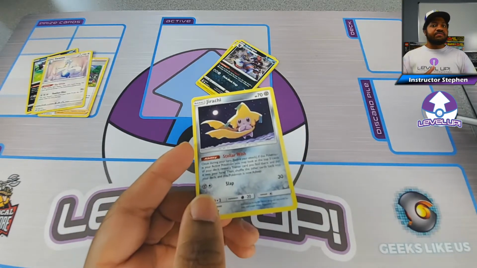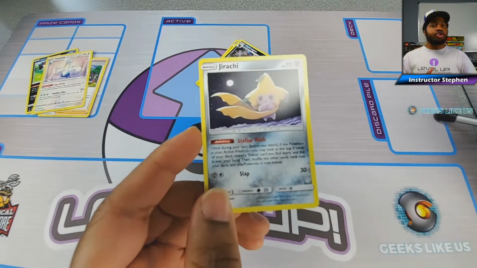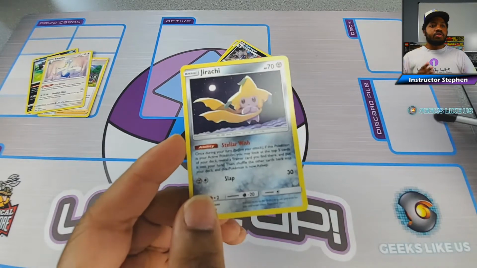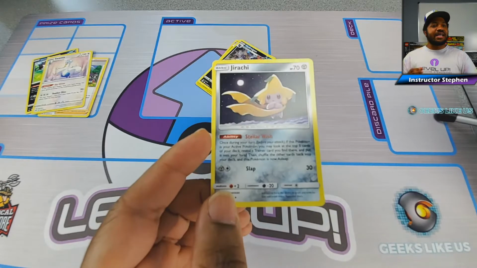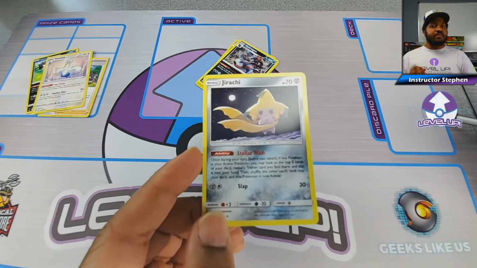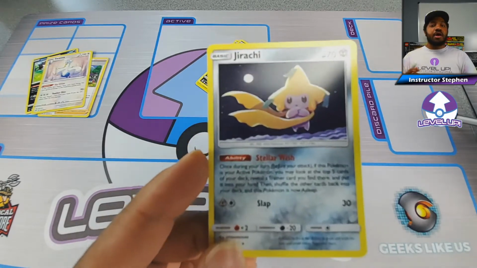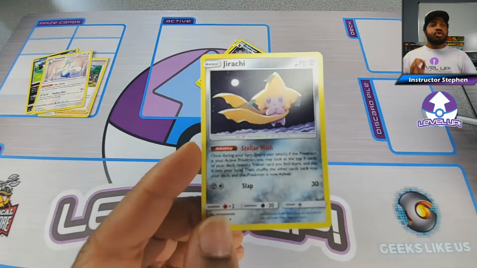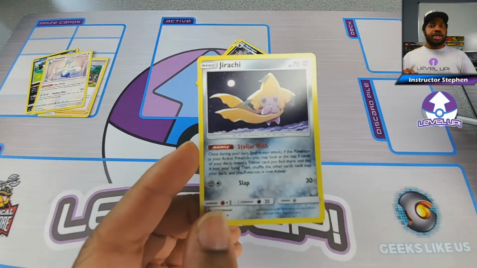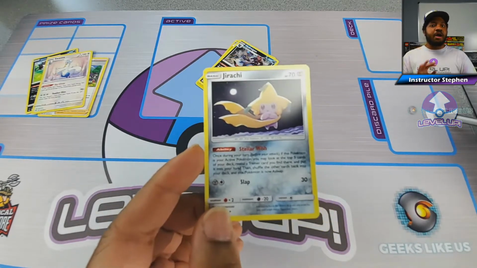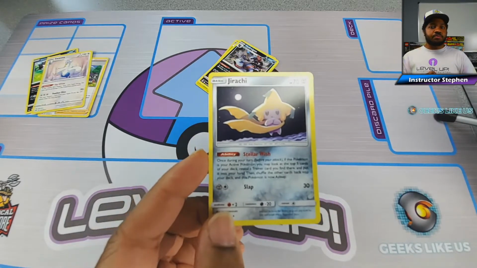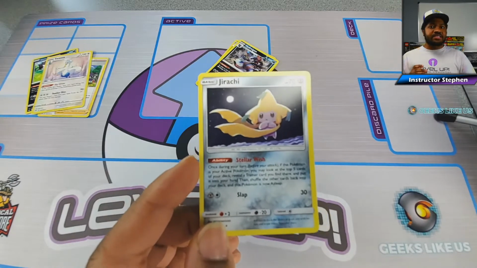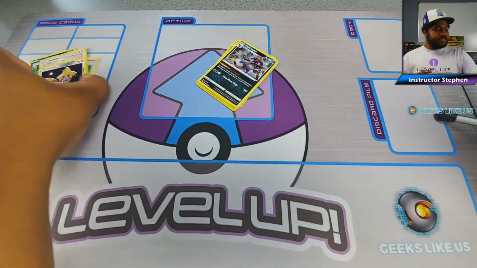Actually, the opposite of that is if the ability doesn't want you to use that ability more than once a turn, it most times will specify it. There's a card called the Dene GX. A lot of players who play the game might know this card, but it explicitly says you can only use Dene Change once per turn. It means it doesn't matter how many Pokemon with the ability Dene Change you have, you can only use that once per turn. So it'll specify it in that case.